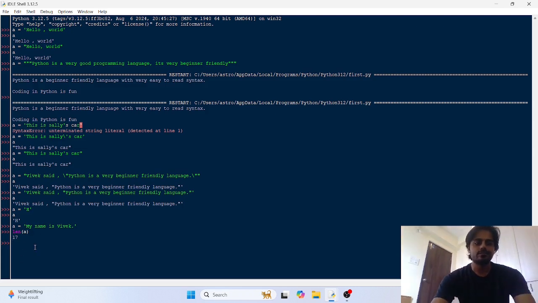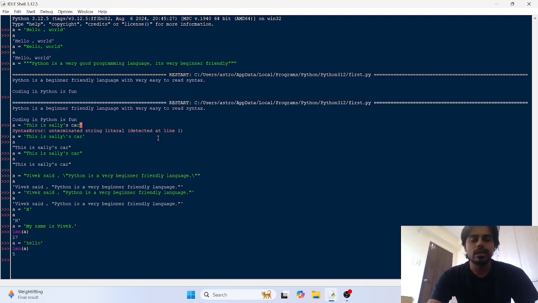Now I am going to show you two more examples of this. So focus on this. Okay, a is hello. Now the length of a in parenthesis would be 1, 2, 3, 4, 5.